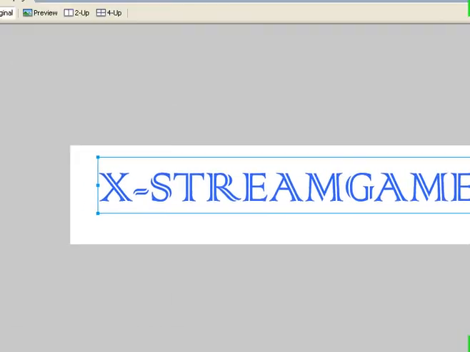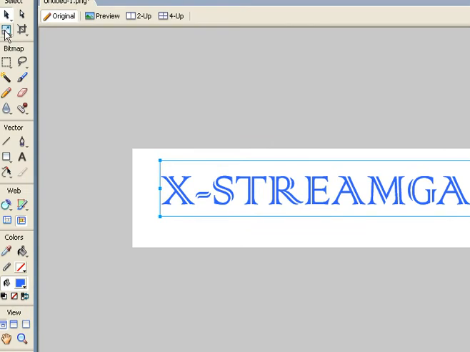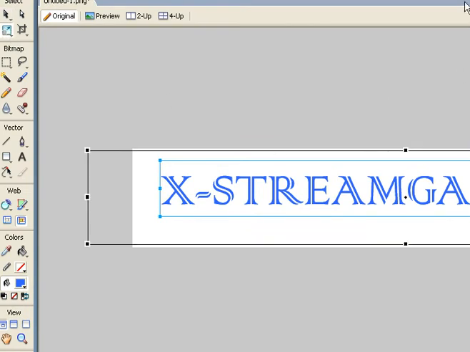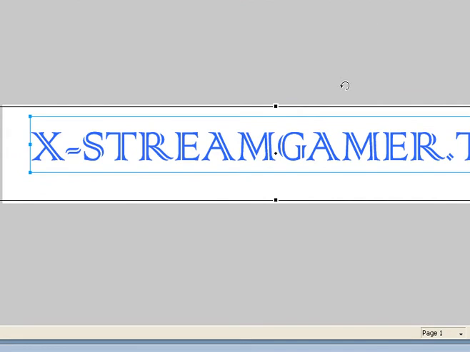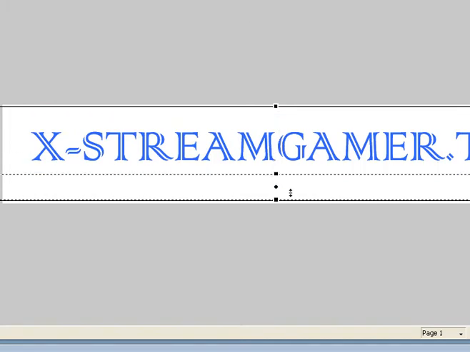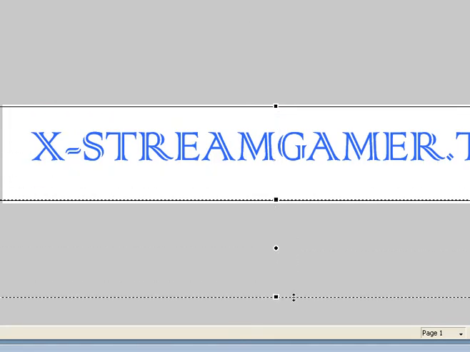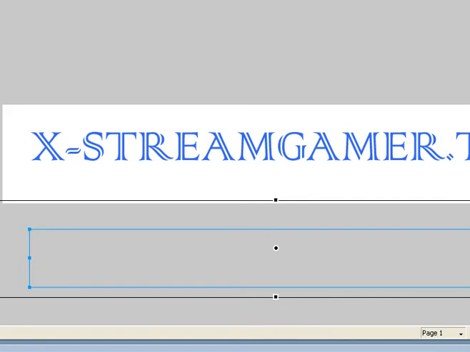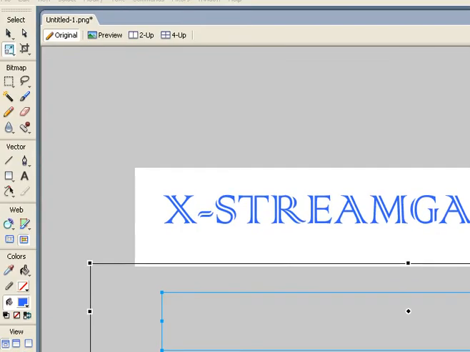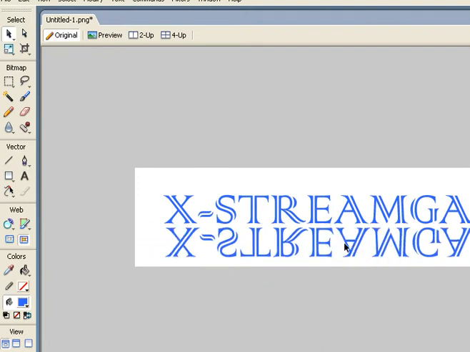Then we'll go back up here, hit this, and then go back over here. And right here, after it's like that arrow, you go like this, and you bring it down like that, and you go back over here at this again, and you drag it up, and it's just like that.